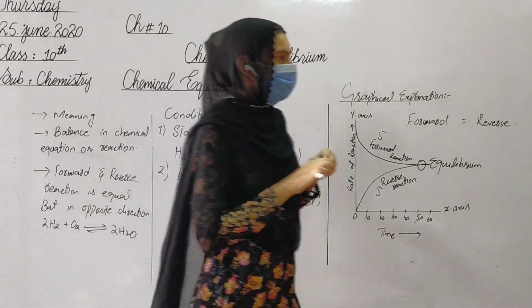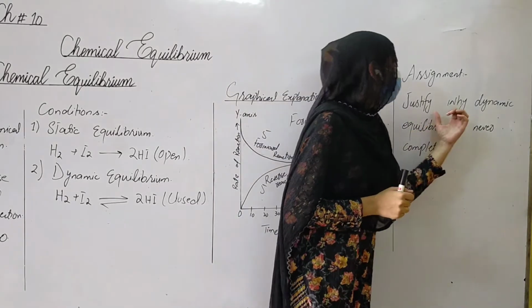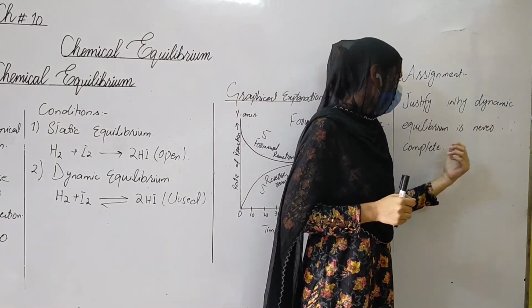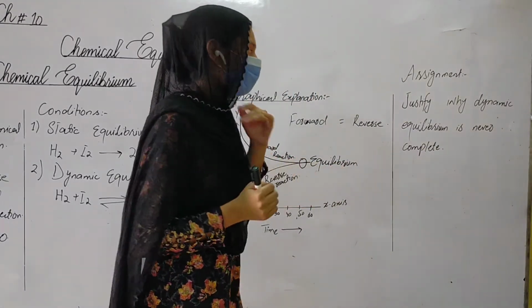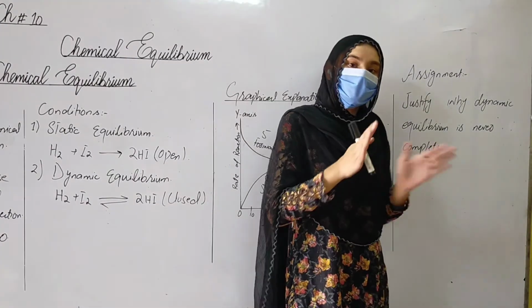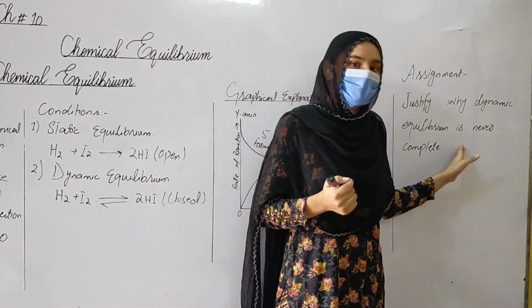And students, one assignment for you: justify why dynamic equilibrium is never complete. Means you justify why dynamic equilibrium is always proceeding and can never be complete at any time.